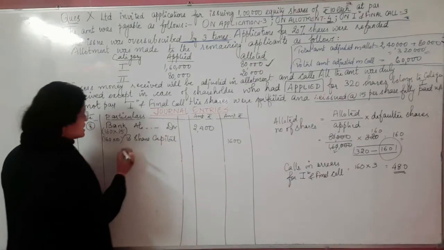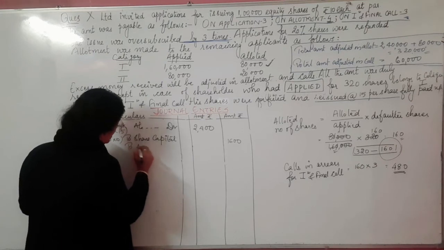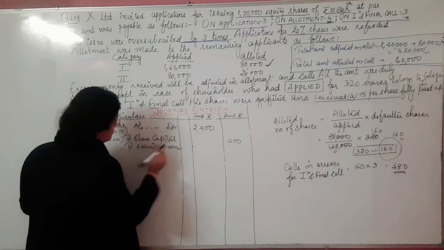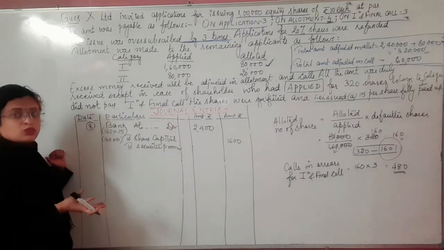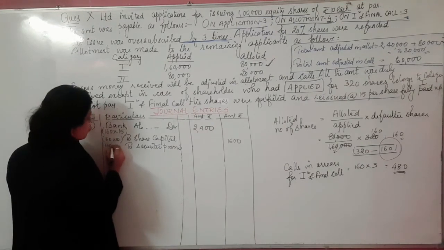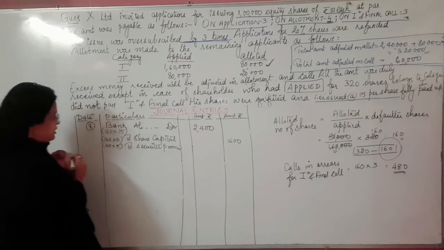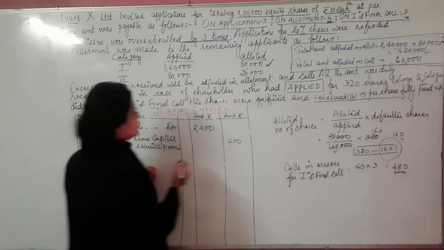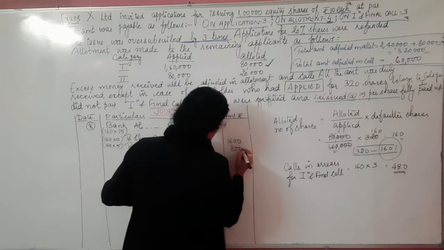We show this gain as securities premium. The margin is 160 into 5, that is 800.